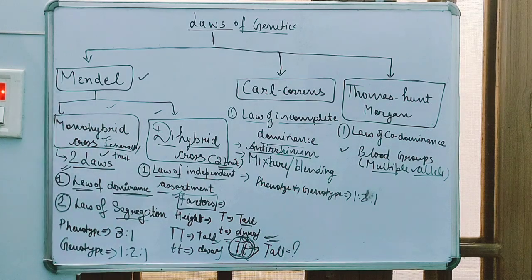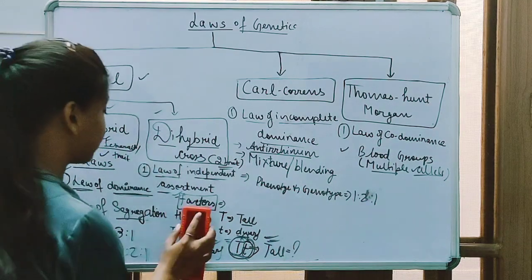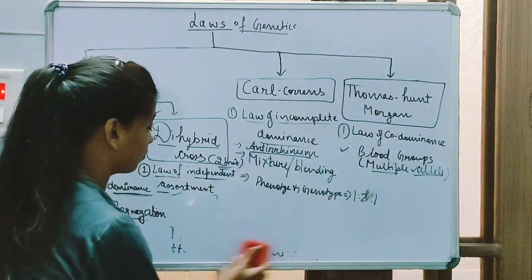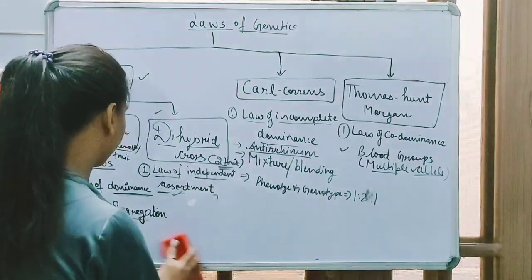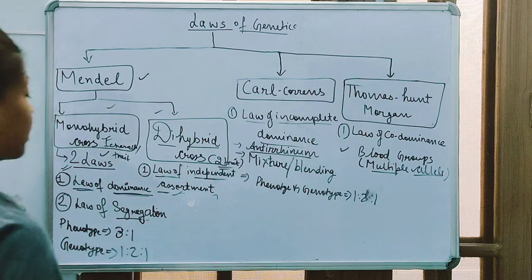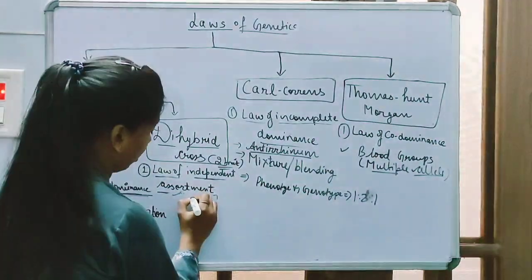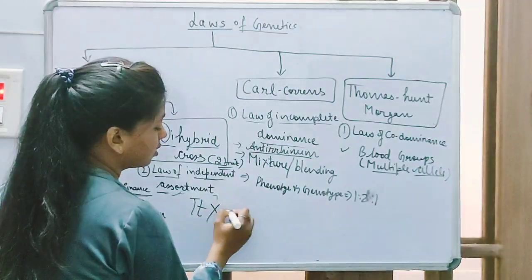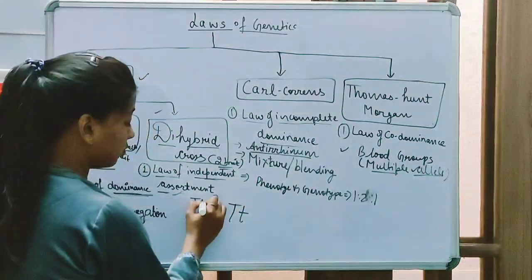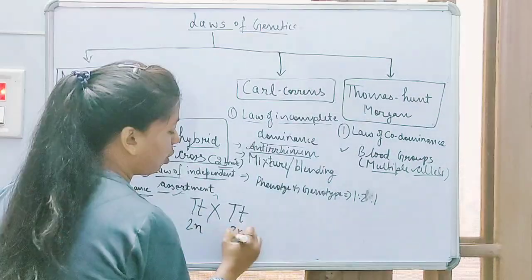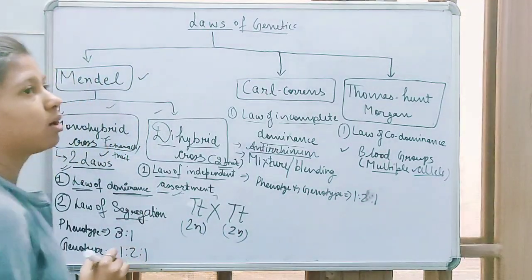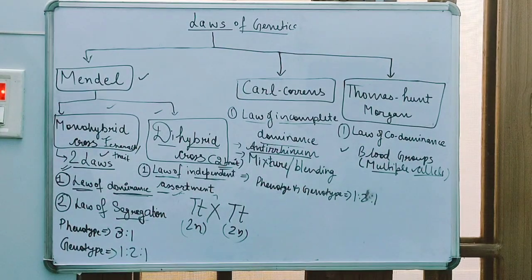Now we come to the law of segregation. What is the law of segregation? When plants are self-crossed, they are in diploid stage, right? But for further progeny formation, they have to form gametes.